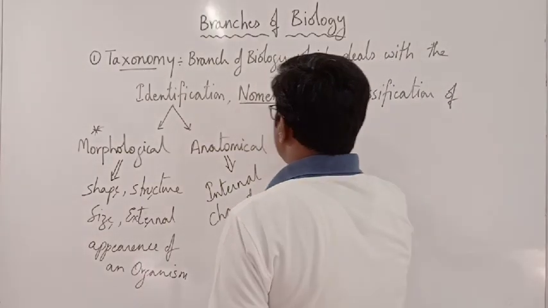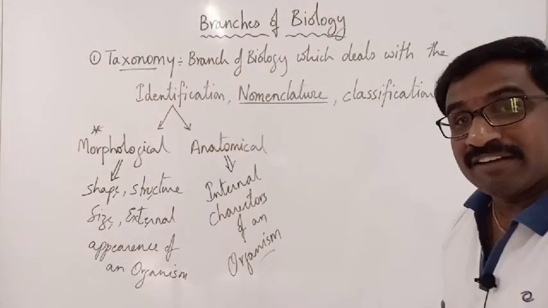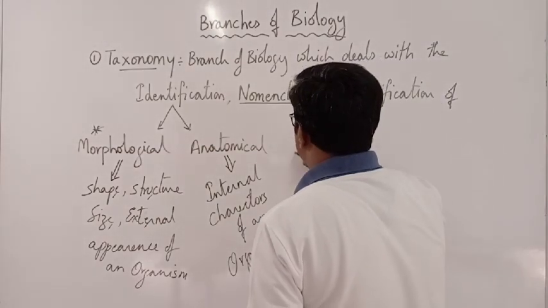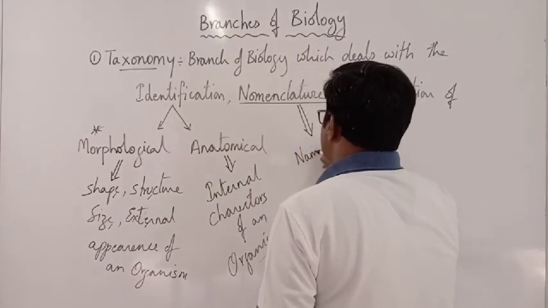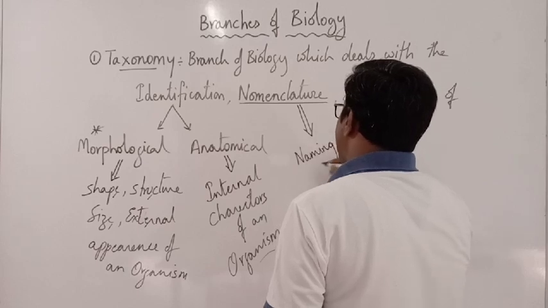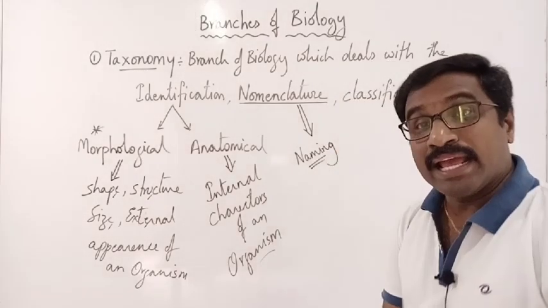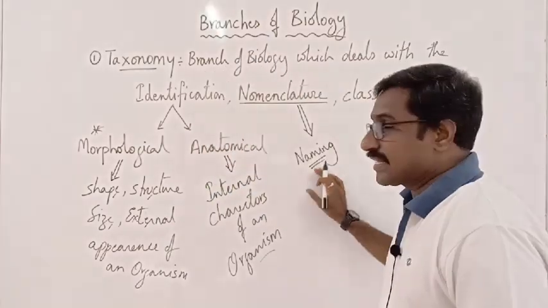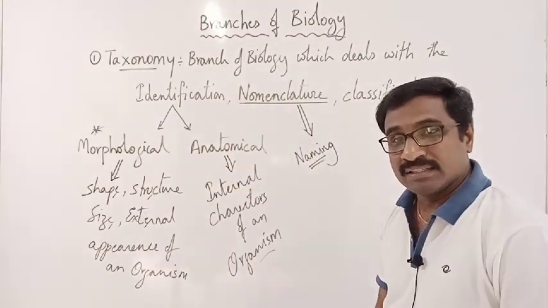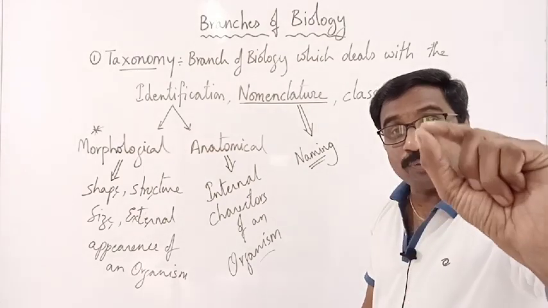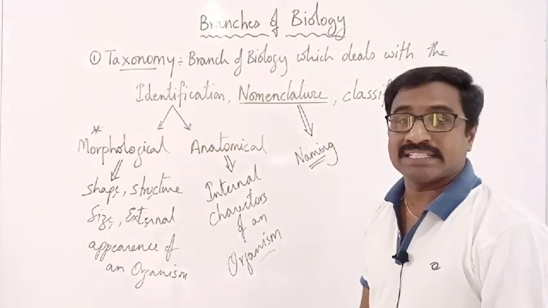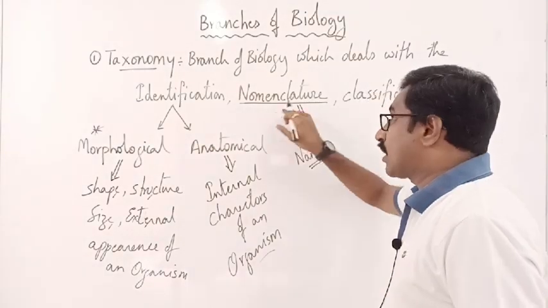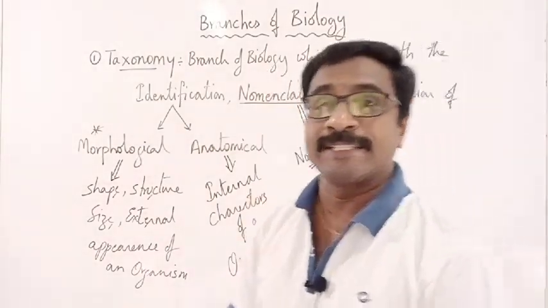Next is nomenclature, the very important one. What does it mean? It is the process of naming an organism. Naming also should be done by a scientific method. The scientific method of naming an organism is called nomenclature.